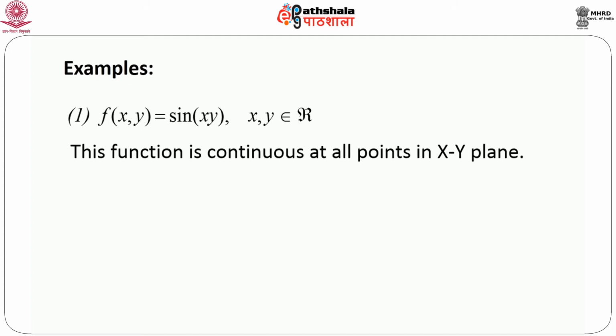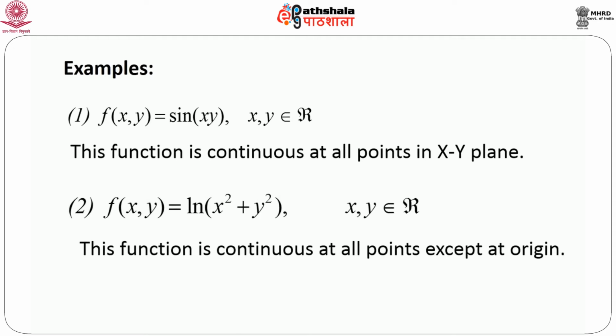Next, let us consider the function f(x,y) equals log of x squared plus y squared, where again x and y both belong to R, or jointly they belong to R squared. And of course this function is continuous at all points except at the origin, because when both x and y are 0, log of 0 goes to minus infinity, so it is not really defined. So we can say that the function is continuous at all points except at the origin.